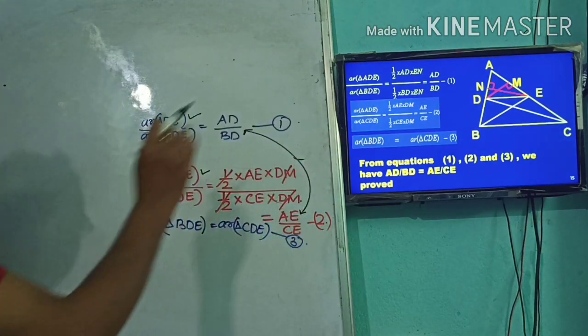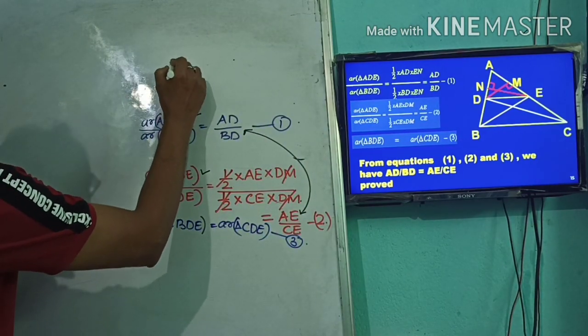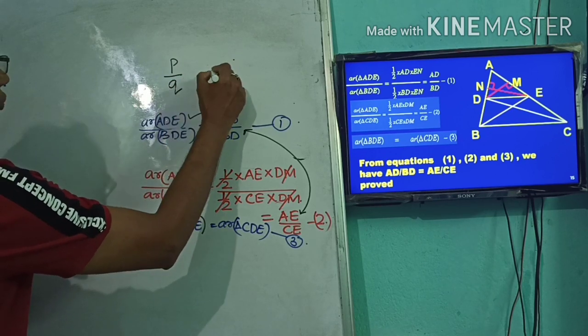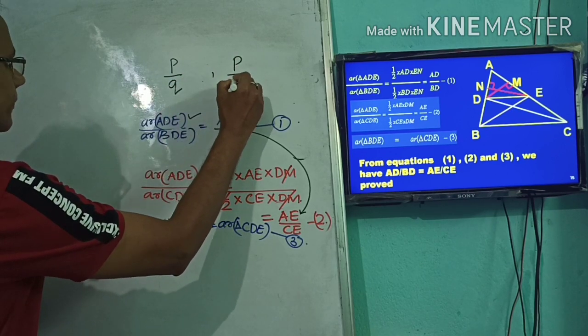Now let me take you into a situation. For example, suppose we have two fractions, P by Q and P by S.